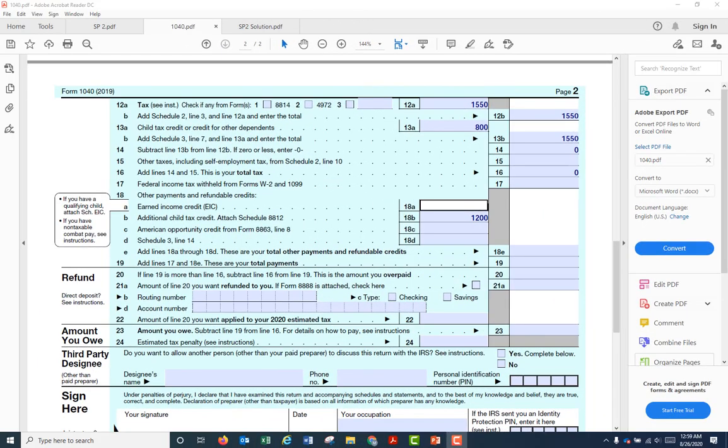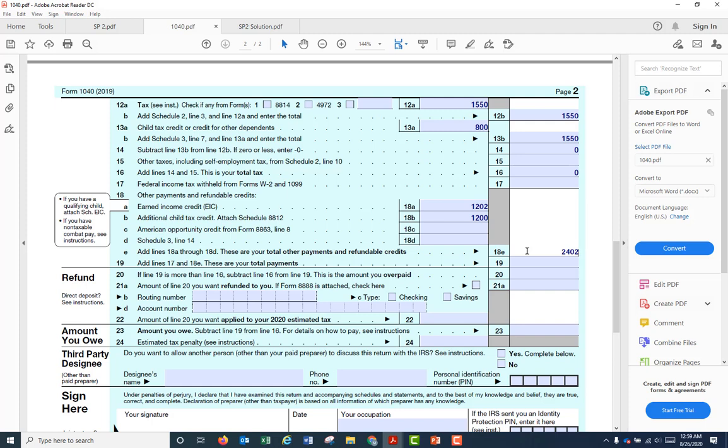Here's Form 1040 on line 18A. We carried over the earned income credit that was determined on worksheet A. It's $1,202. And then the total amount of refundable credits, $2,402. I'll leave it to you to figure out the rest of these lines here on Form 1040. Don't forget to sign and date.